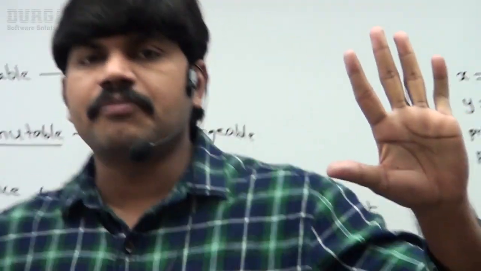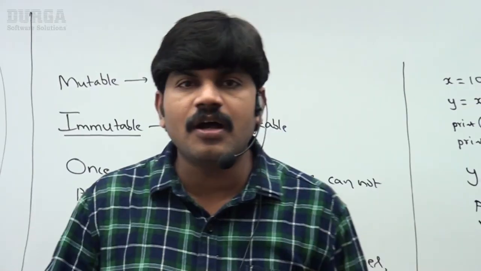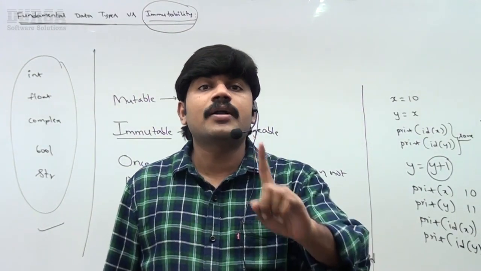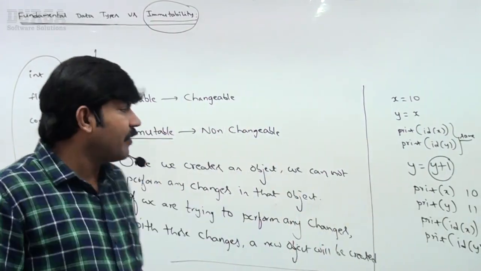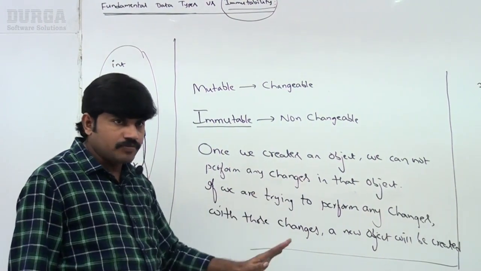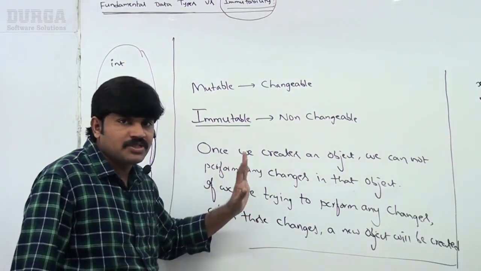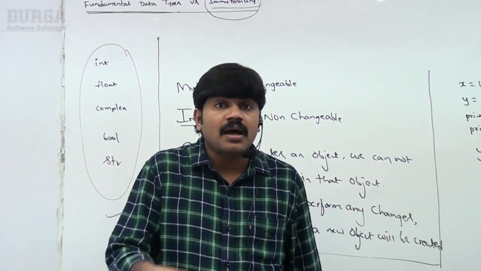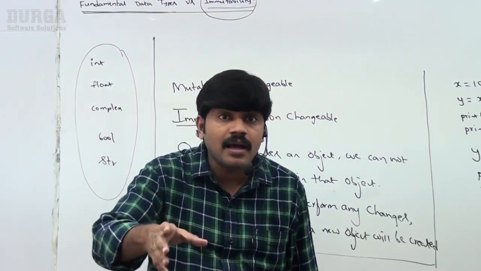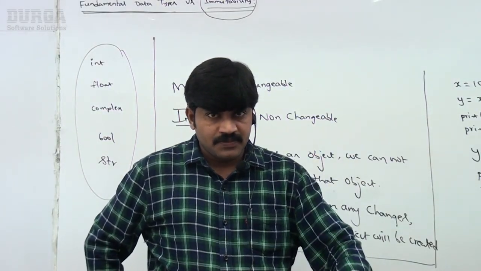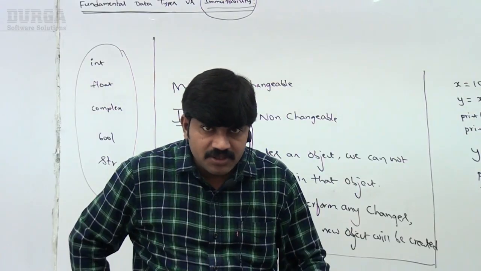So from these 2 examples you are getting much clarity. What is the meaning of immutability? Once we create an object, we can't perform any changes in that object. If we try to perform any changes, a new object will be created with those changes. This non-changeable behavior is nothing but immutability. Any doubt? Is it clear up to this point?